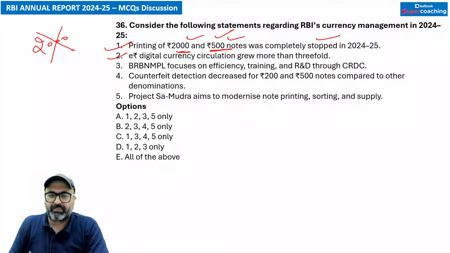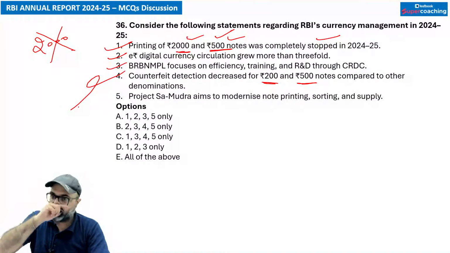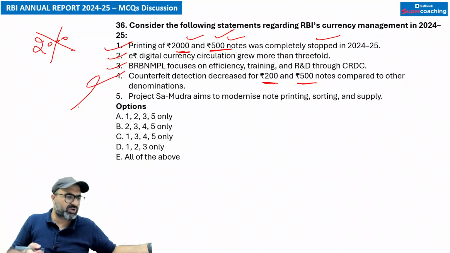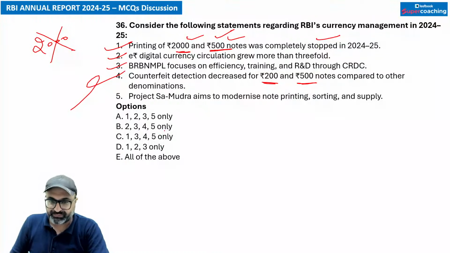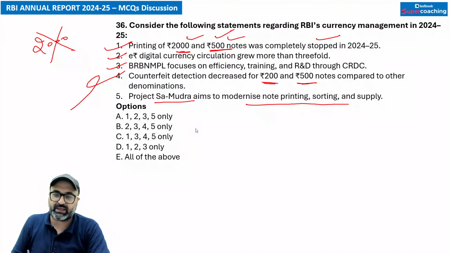That is correct. Bharatiya Reserve Bank Note Mudran Private Limited focuses on efficiency, training and R&D through CRDC. That is correct. Counterfeit detection decreased for 200 and 500 notes compared to the other denominations. नहीं sir, counterfeit detections has increased for 200 and 500. Obviously जितनी बड़ी denomination होगी उतने ज्यादा counterfeit notes print होंगे. So that is wrong. Project Samudra aims to modernize note printing, sorting and supply. So that is correct. Samudra, it's basically modernizes currency management process. So this is correct. So answer क्या बनेगा?